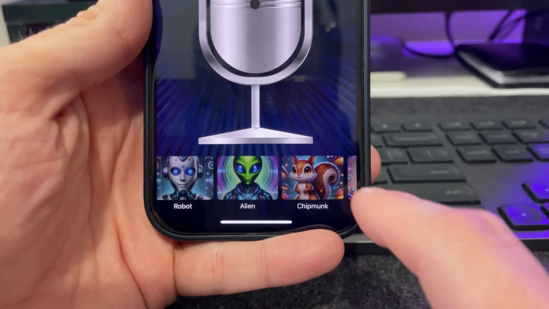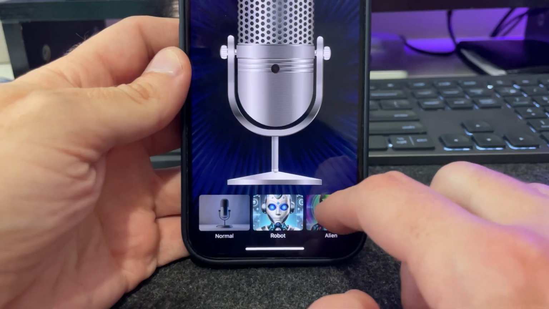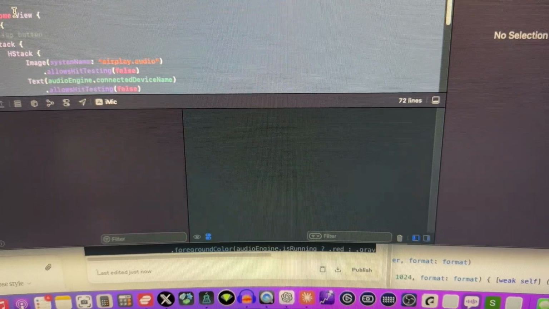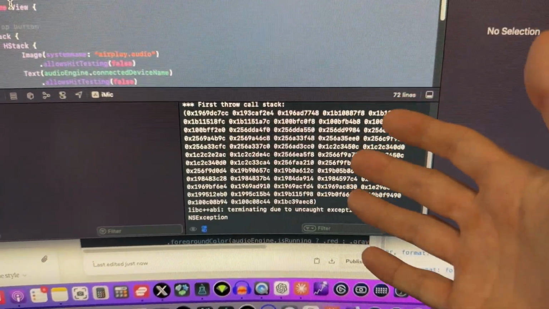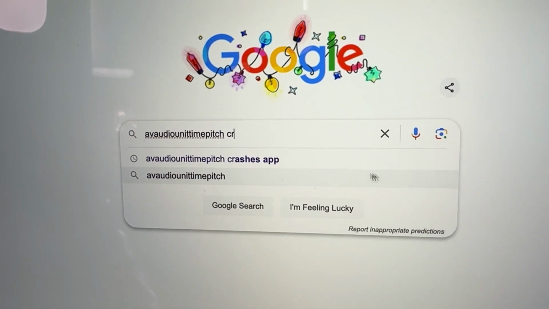My whole vision was to add voice filters so that you could talk into the microphone and it could change the pitch to select alien, a chipmunk, a monster. But every time I changed the pitch of the audio, the app would crash. And I kept going around in circles. Build, crash. Ask ChatGPT, build, crash. Ask Claude, build, crash. I had to do something I haven't done in months. I had to Google my problem.